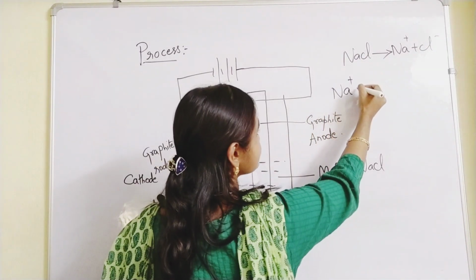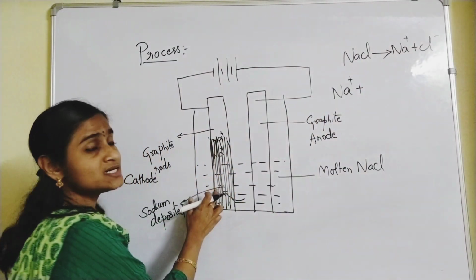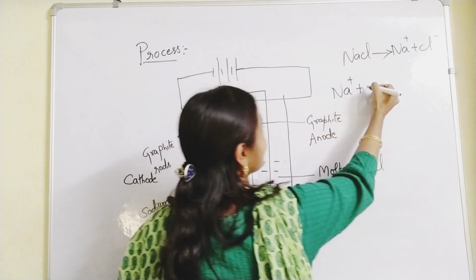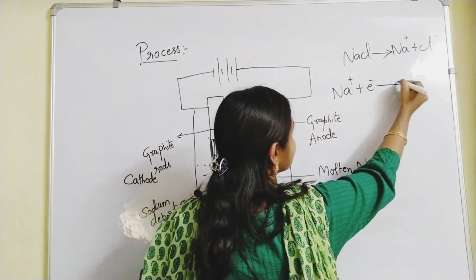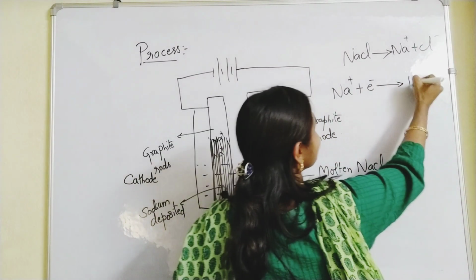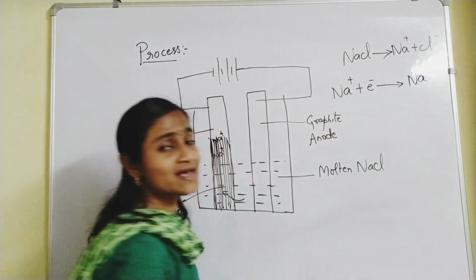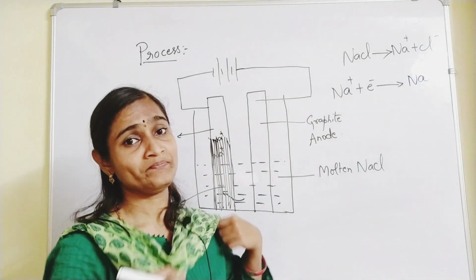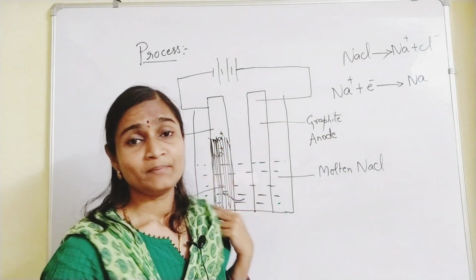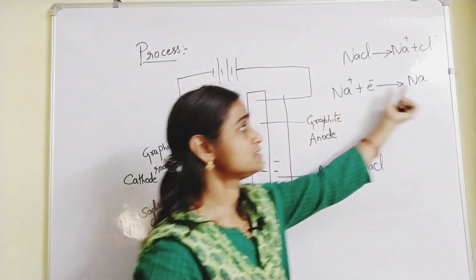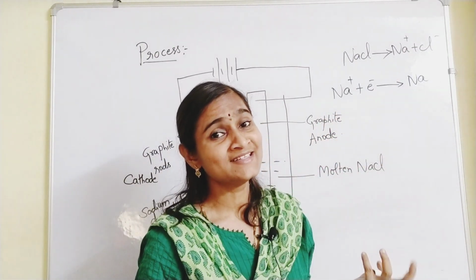Na plus ions migrate towards the cathode, take electrons from the cathode and get deposited as molten sodium. Please understand carefully. So we got sodium metal.